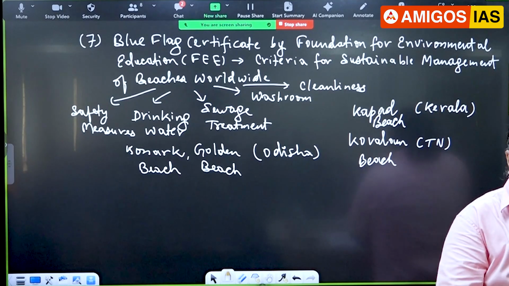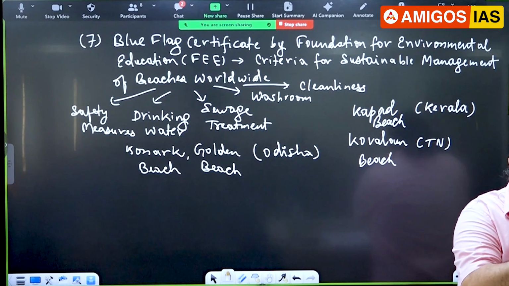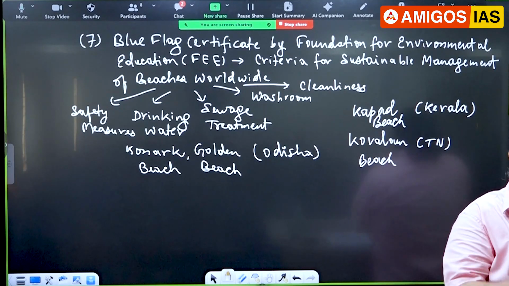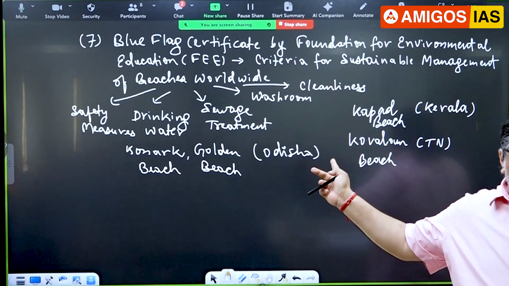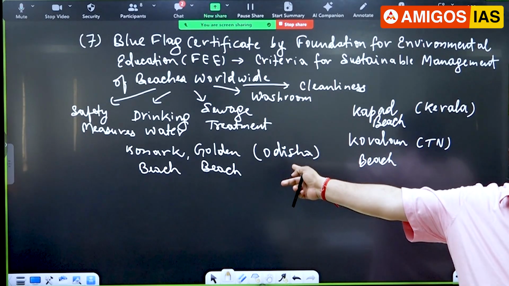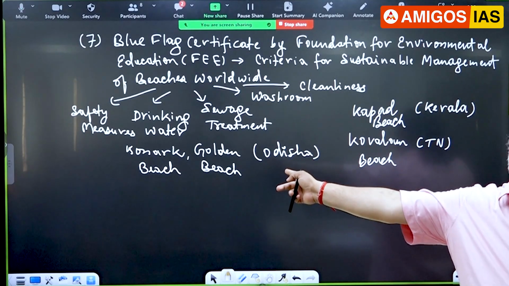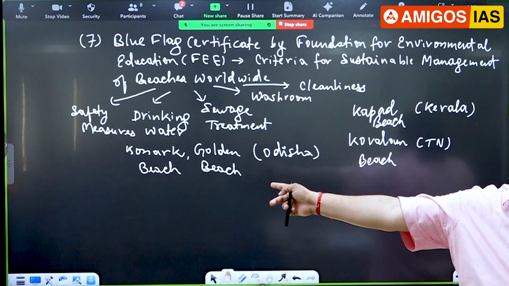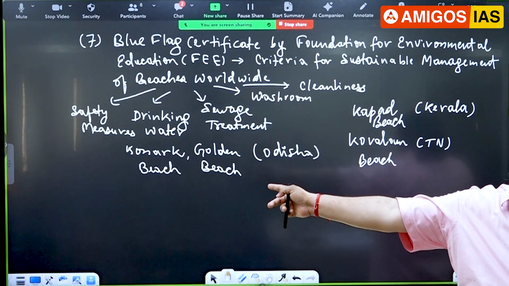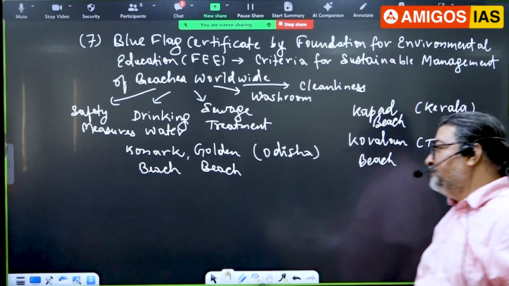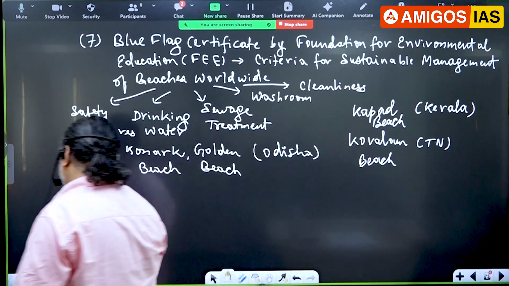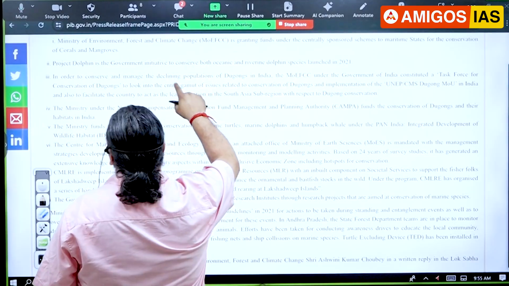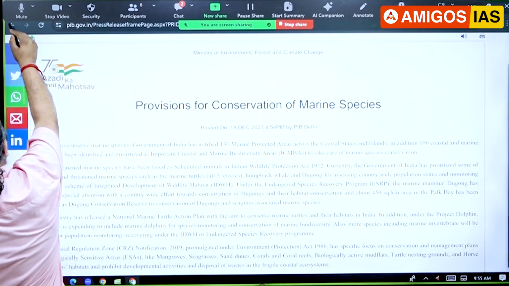Now what I'm adding here is very, very important for the exam. In Lakshadweep, two beaches have been declared golden, this one, blue flag. Which are the important islands of Lakshadweep? Kavaratti, Agatti, Minicoy. Right? So I'm now adding the current affairs. I've given some of the names. This was the part of it. Blue flag certificate you'll find here.